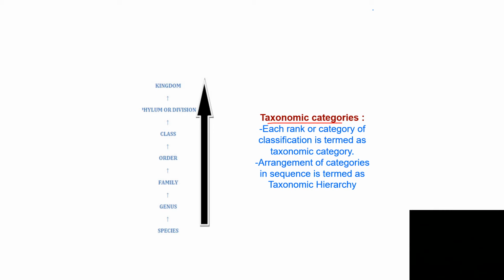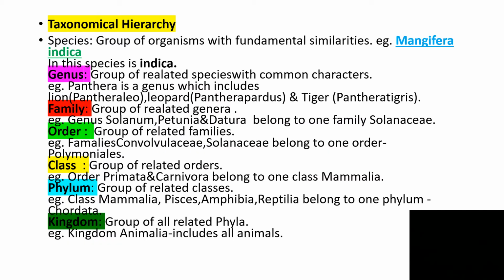What is taxonomic categories? How it has to be arranged in the order. The lower one, species, then genus, family, order, class, phylum or division, kingdom. Then we have come across taxonomic hierarchy, how it has to be arranged, what is genus, what is family, what is order, the class, family, kingdom, phylum, all these things we have come across.